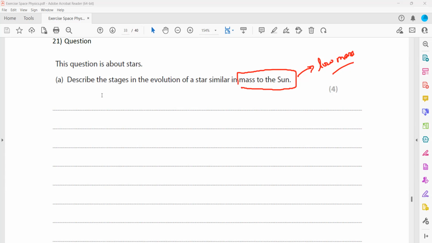But you have to describe them, as I mentioned in the points. We have first a protostar from the interstellar cloud.